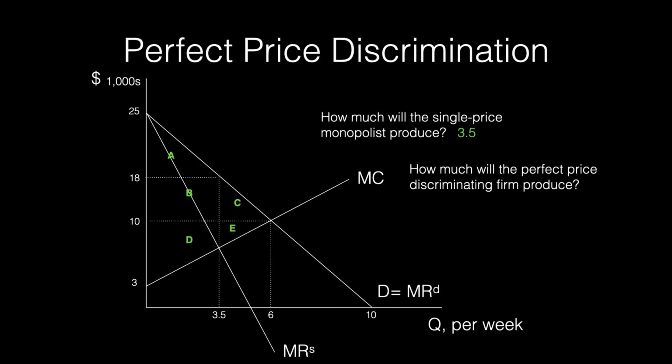How much will the perfect price discriminating firm produce? The perfect price discriminating firm also maximizes profit by producing where marginal revenue is equal to marginal cost. However, for the perfect price discriminating firm, the marginal revenue curve is the same thing as demand. So here, the perfect price discriminating firm will produce 6 units. Each consumer is charged a different price. For the marginal consumer or last consumer, the price will be $10, which is the same as the competitive price where price equals marginal cost.